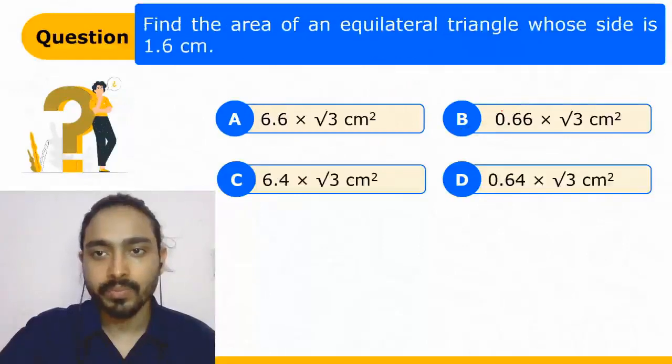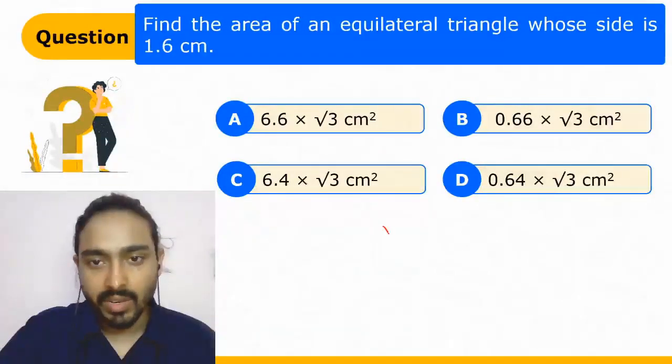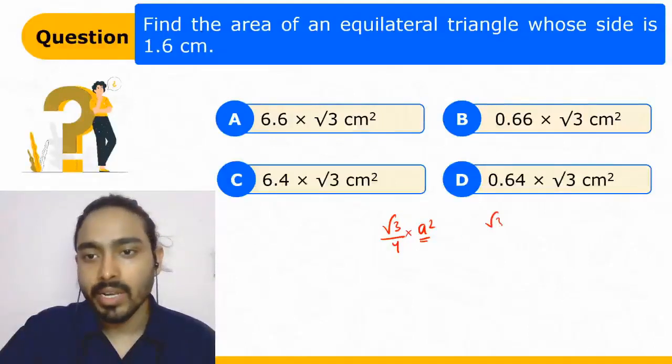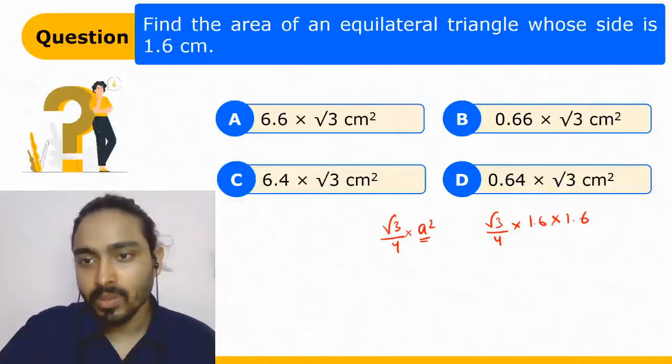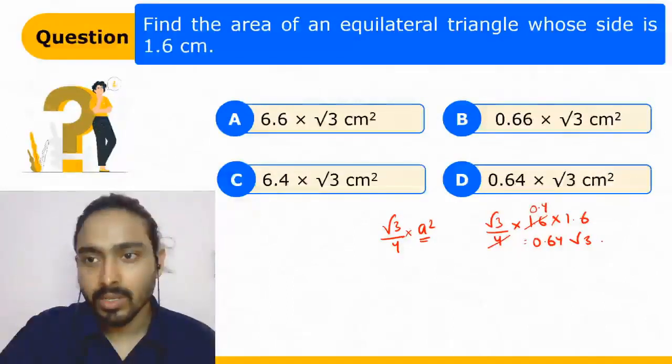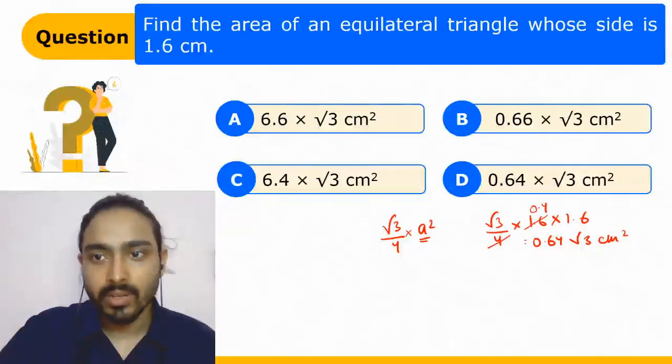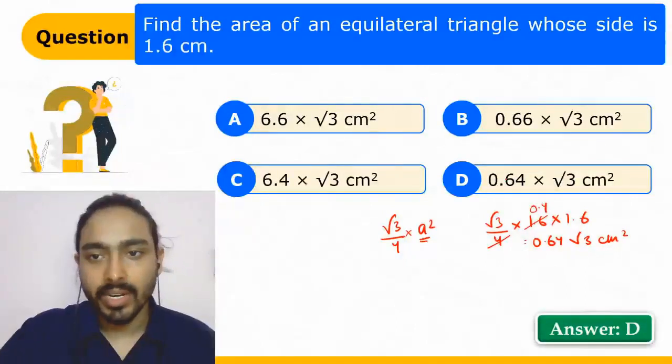Let's move ahead. Find the area of an equilateral triangle. We all know the area of an equilateral triangle is root under 3 by 4 into a square, where a is the side. Okay, so let's write it like this. Root under 3 by 4 into a square, which is 1.6 into 1.6. Now 0.4, so this is 0.64 root 3 centimeter square. Okay, so we all know D is the right answer.